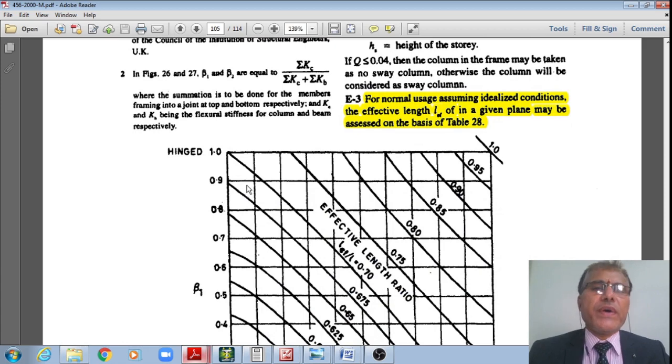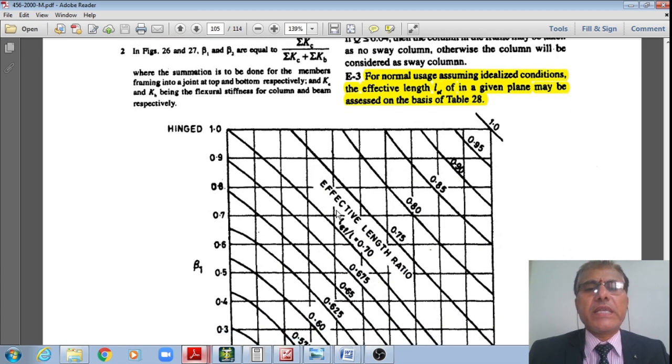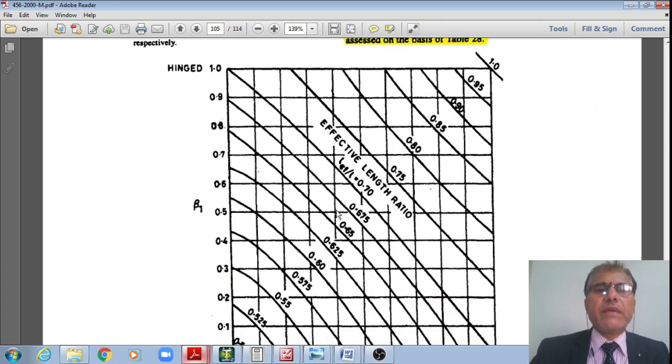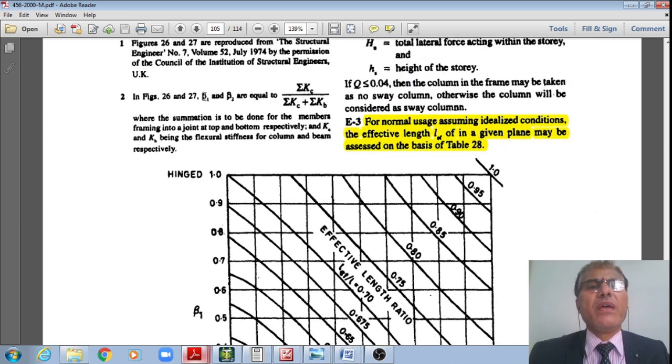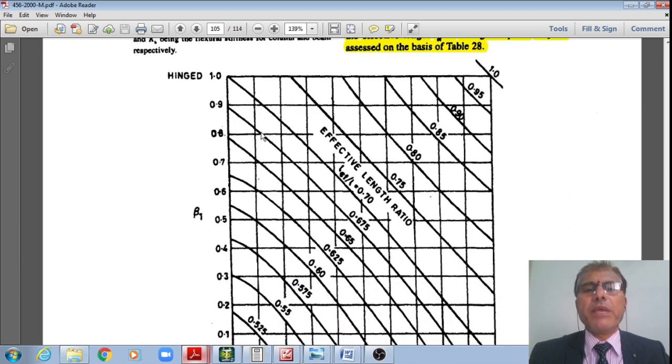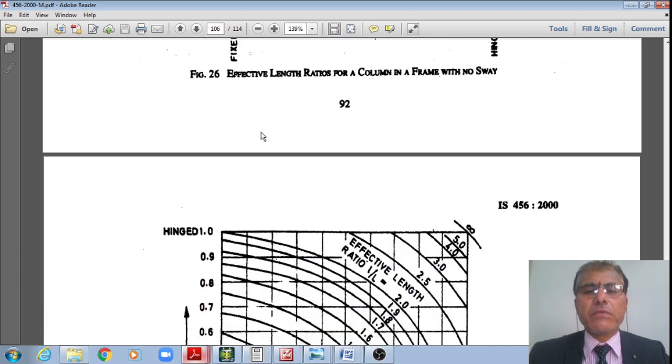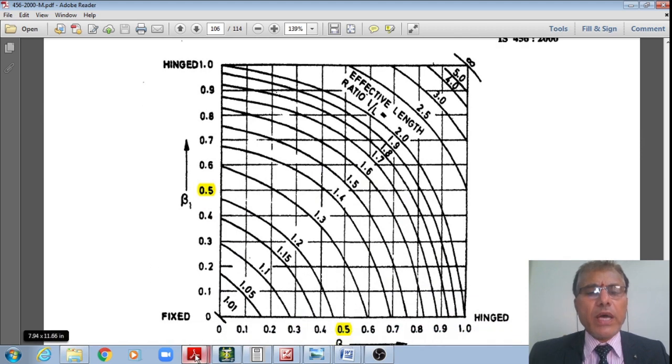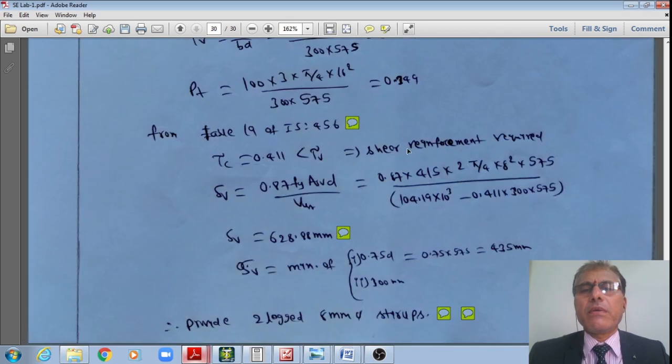Or if you are further willing, let us say I want to do this calculation, where beta 1, beta 2 are given by summation of Kc divided by summation of Kc plus Kp, means summation of the stiffness of the columns over the stiffness of the beams and columns, right? Just now I have done that in the manual calculation.